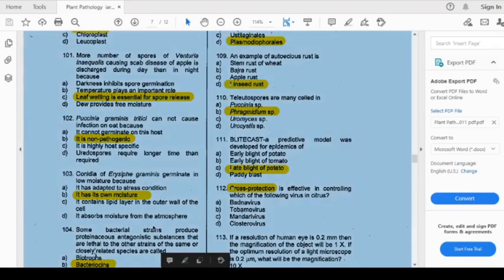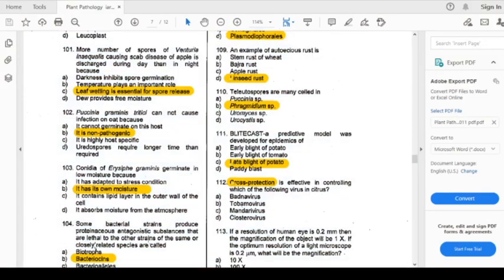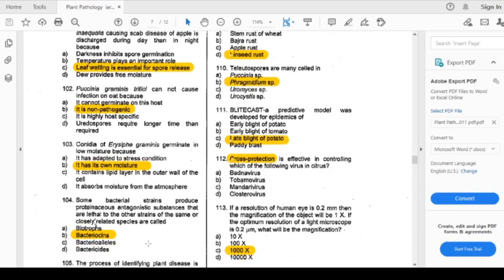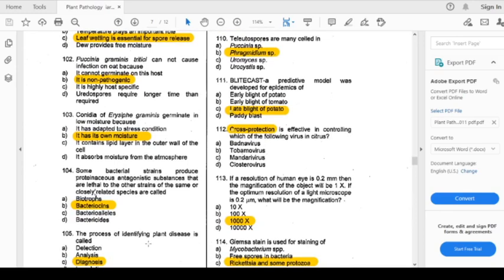So now we will come to question number 104. Some bacterial strains produce proteinaceous antagonistic substances that are lethal to other strains of the same or closely related species, and these are called. Options are biotroph, bacteriocins, bacterioalleles, and bactericides. So the answer is bacteriocins.